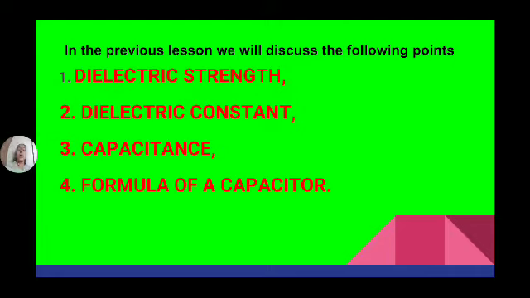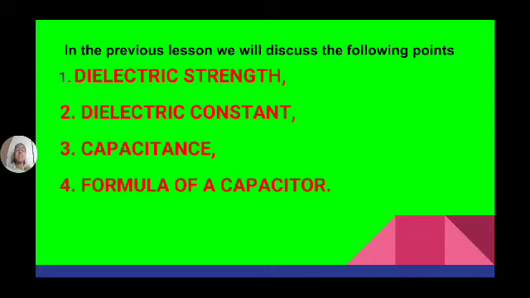See, what is a capacitor? First of all, two conducting plates separated by a dielectric material. So then what happens if you give the supply across the plates? Charge will be accumulated on both the plates.